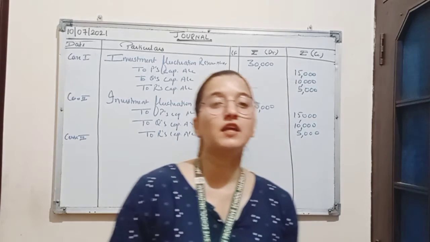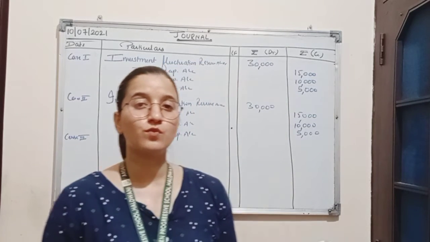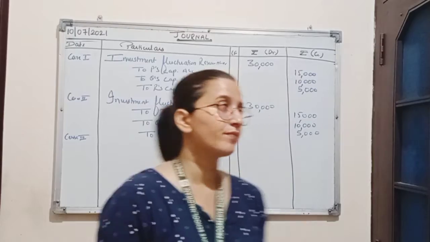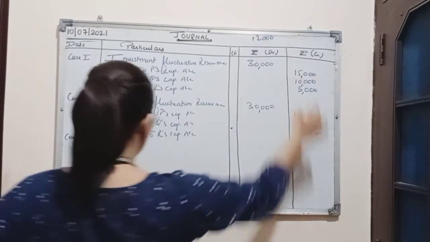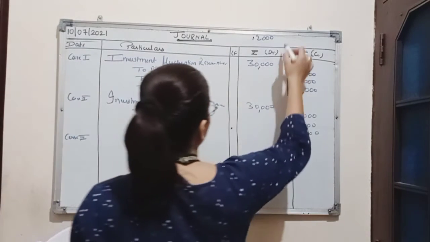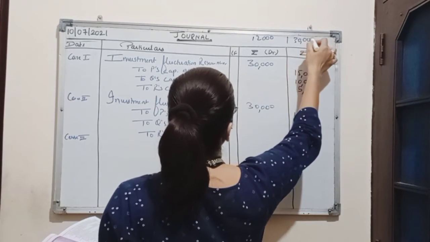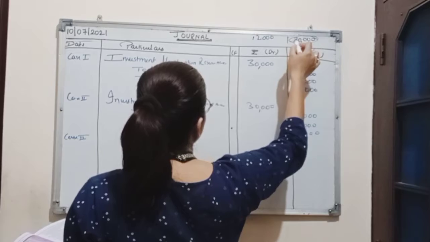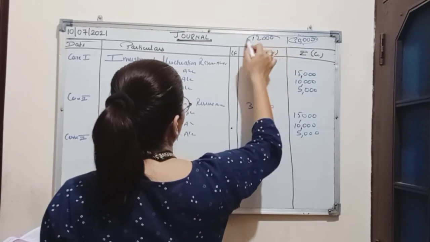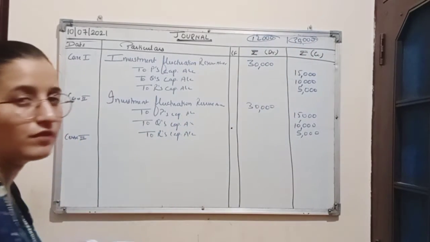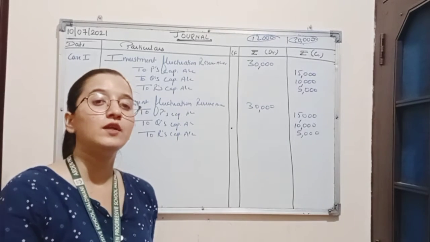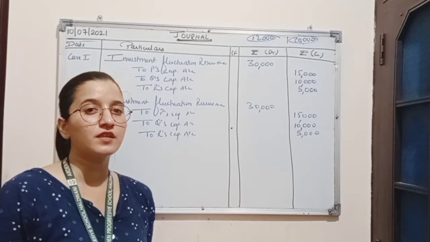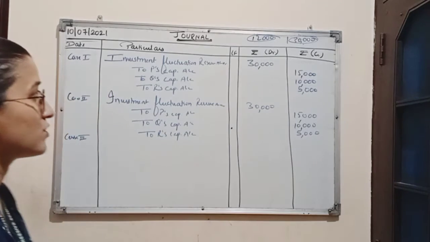This means the market value of investment is reduced by the amount 12,000. So there is a loss of amount 12,000, and we have created the reserve of rupees 30,000. That means out of 30,000, 12,000 will be used to recover the loss, and the remaining amount, which is 18,000, will be distributed among the partners in their old profit sharing ratio.